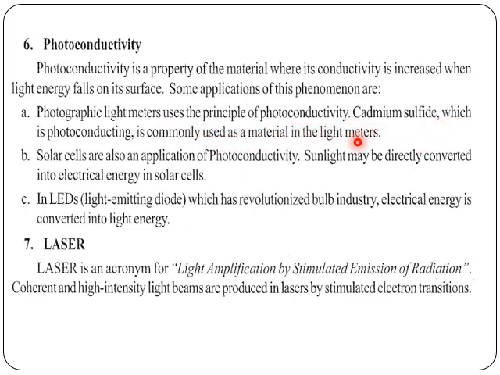Cadmium sulfide, which is a photoconducting material, is commonly used in light meters. Solar cells are also an application of photoconductivity. Sunlight may be directly converted into electrical energy in solar cells, the working of photovoltaic cells. In LEDs, which have revolutionized the bulb industry, electrical energy is converted into light energy.